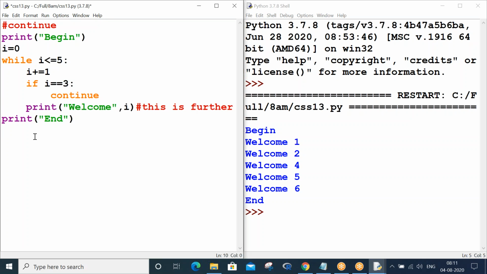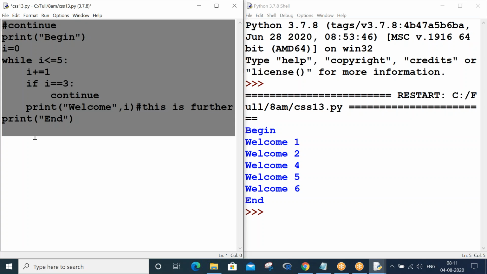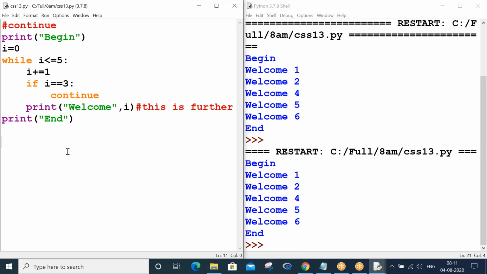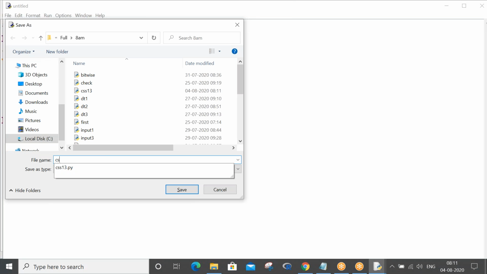Now let me proceed with the next example. Let me save this. Control N, Control S, ESS 14. So this gives some more meaning for you.